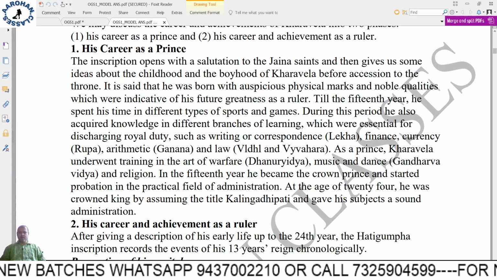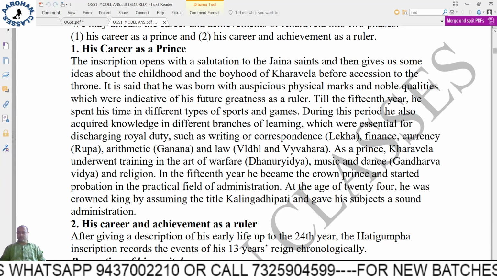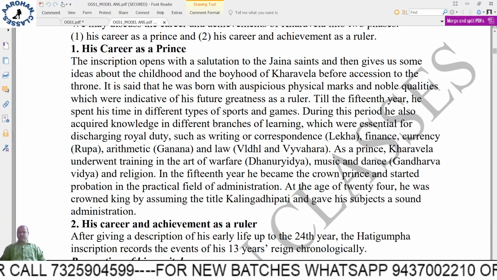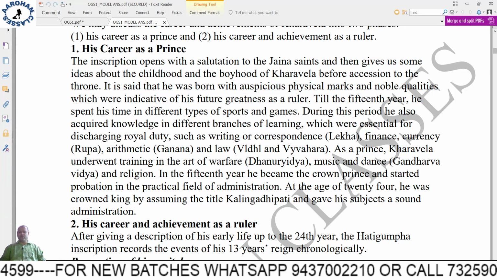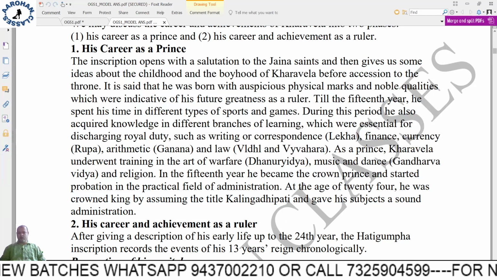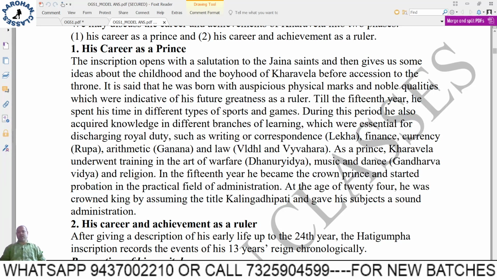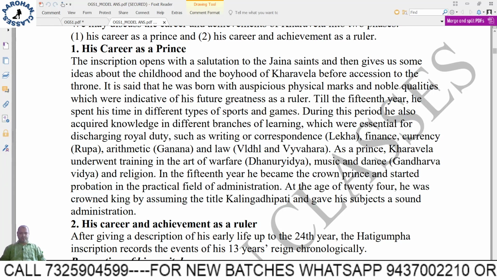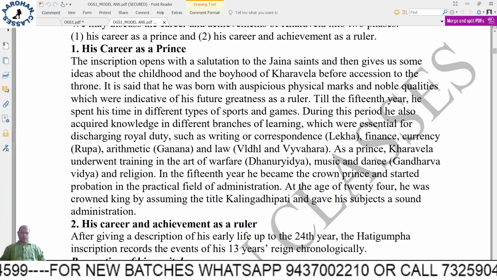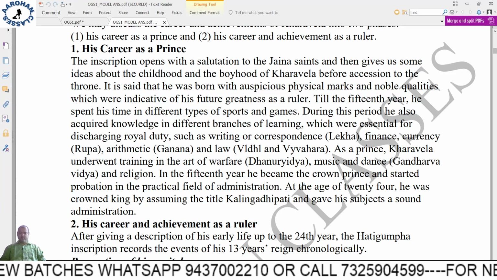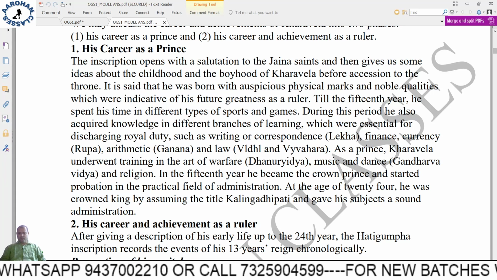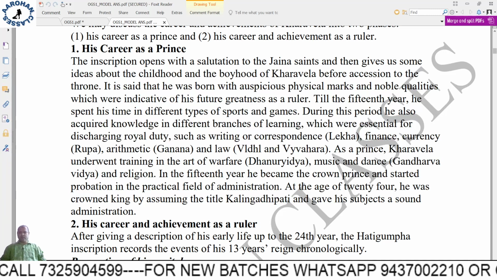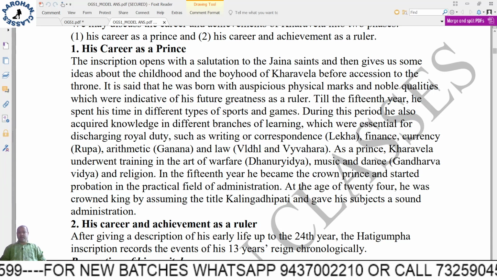Till the 15th year, he spent his time in different types of sports and games. During this period, he also acquired knowledge in different branches of learning which were essential for discharging royal duty, such as writing or correspondence, that is lekha. This is quite important. Directly you can come to this point also: finance and currency, that is rupa; arithmetic, that is ganana; law, that is vidhi, and vyavahara. These things you can write. This is his career as a prince.